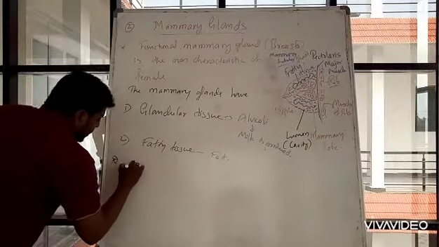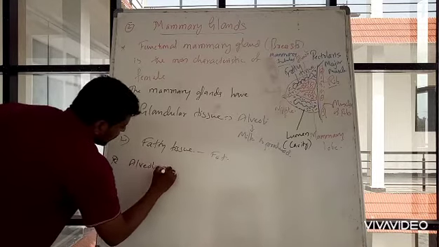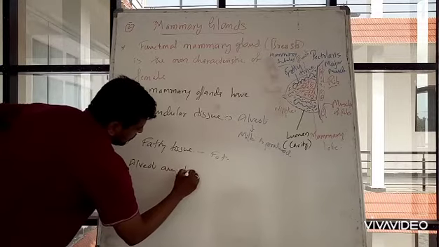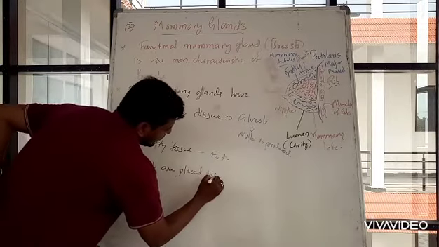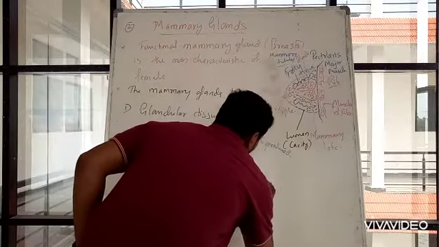The alveoli are placed inside the mammary lobes.